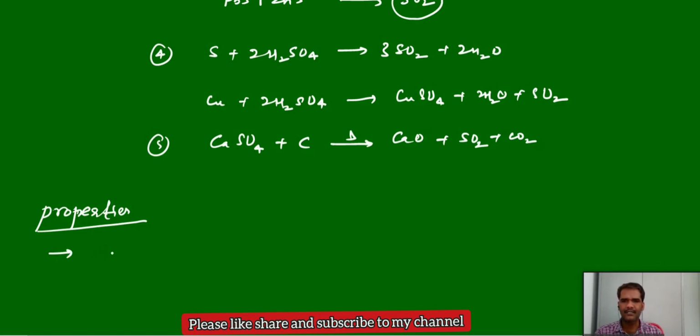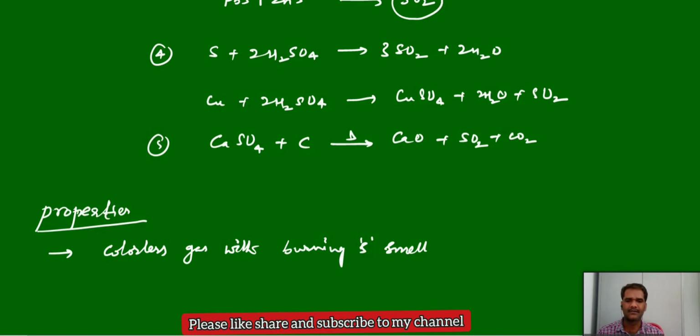Sulfur dioxide is a colorless gas, but it has a suffocating, burning sulfur smell. We can call it a choking smell or suffocating odor. It is very hard to breathe that smell, burning sulfur smell.